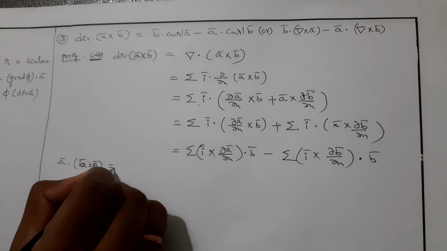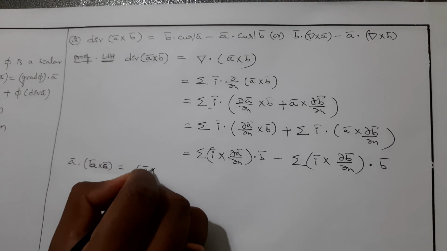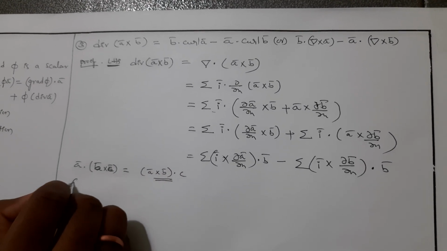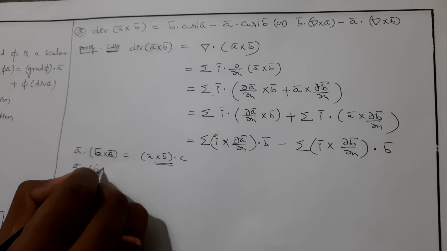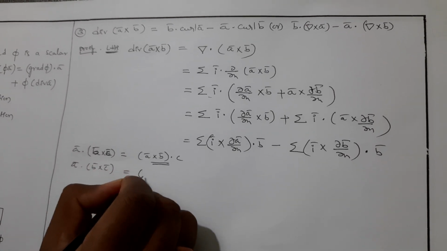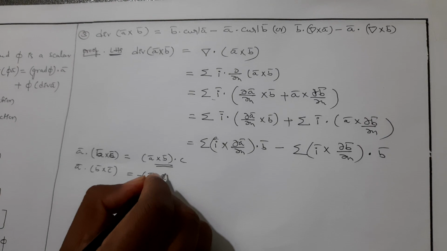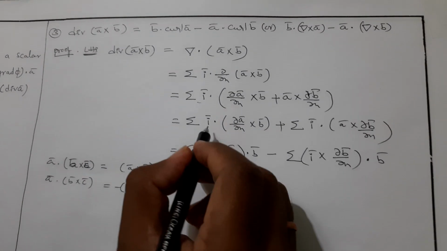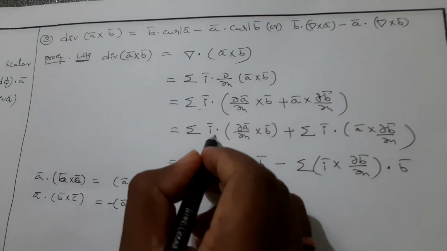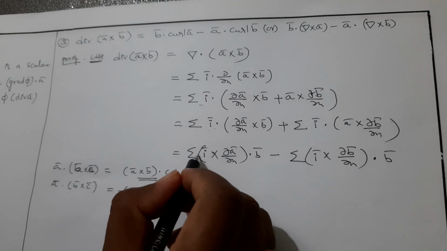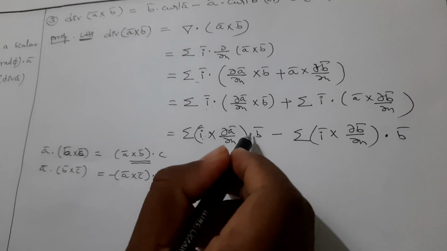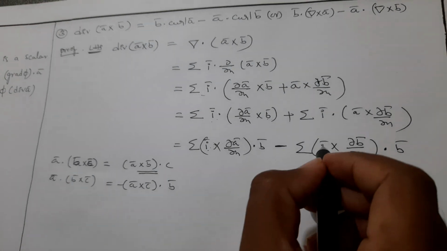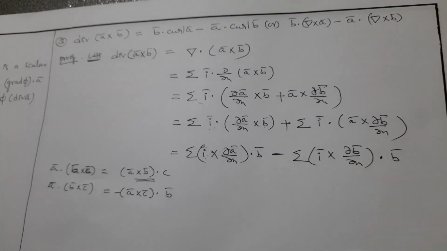a bar dot b bar cross c bar is equal to a bar cross b bar dot c bar. Next, a bar dot b bar cross c bar is equal to minus a bar cross c bar dot b bar. Apply these two formulas, this is a, this is b, this is c. a bar dot b bar cross c bar is equal to sigma a bar cross b bar dot c bar minus a bar cross c bar dot b bar.